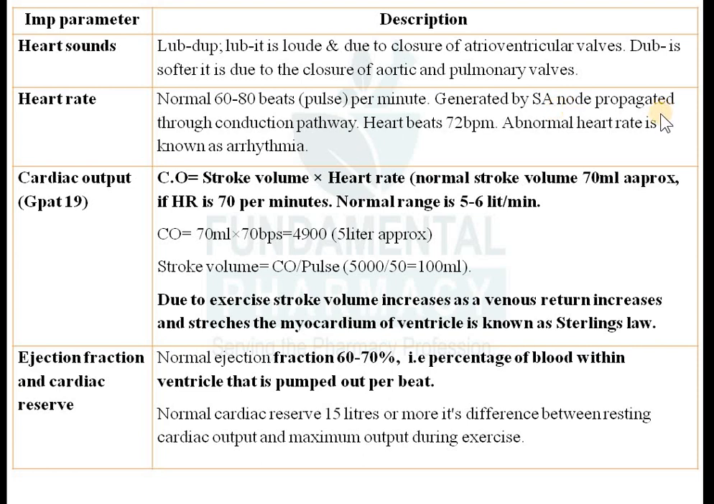Generally the SA node impulse is propagated through the conduction pathway. Okay, so the SA node will generate an impulse, it will transfer to the AV node, and that AV node will transfer that impulse to the whole muscular part of your heart, so it will contract. So the SA node will generate 60 to 80 impulses per minute, and that is nothing but 60 to 80 beats per minute. Okay, so heartbeat is normally 72 beats per minute.